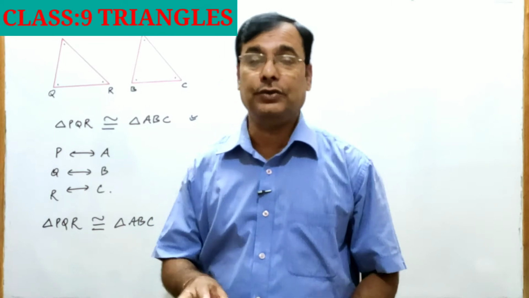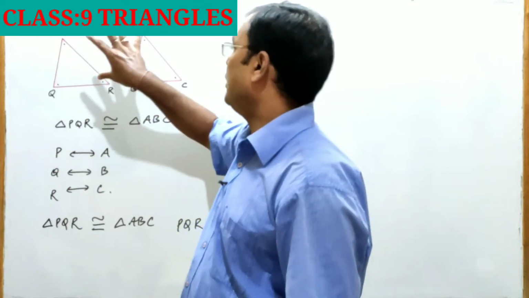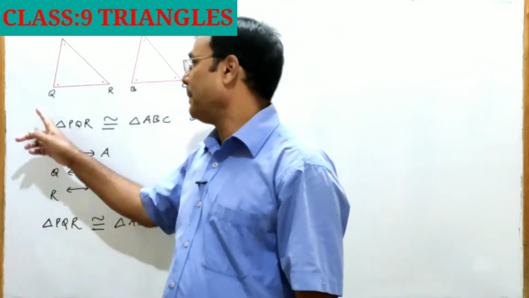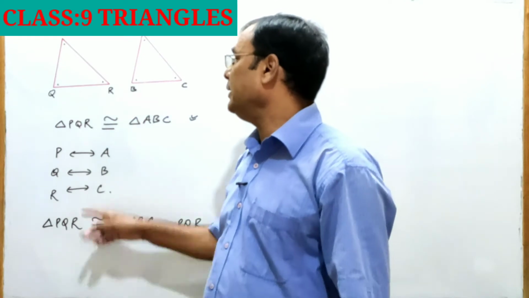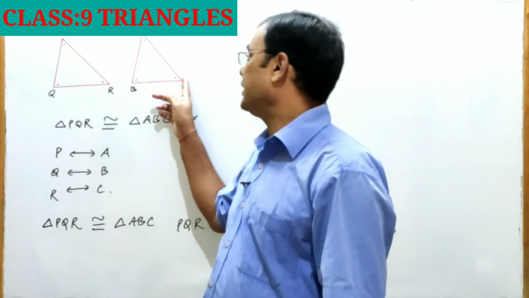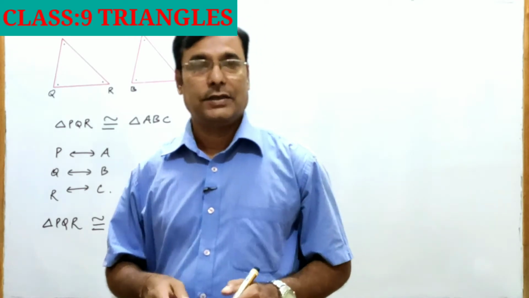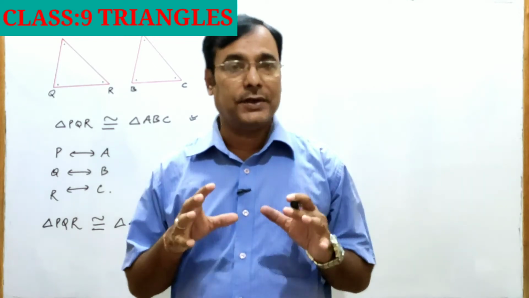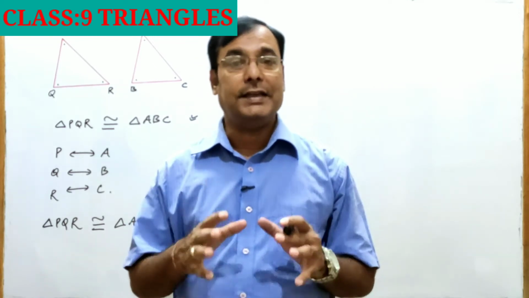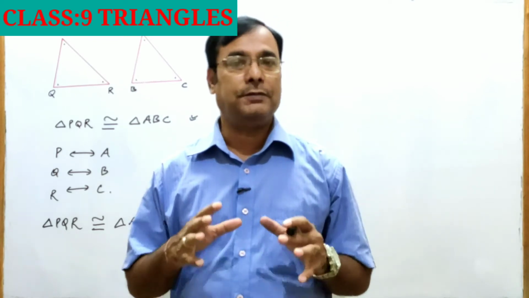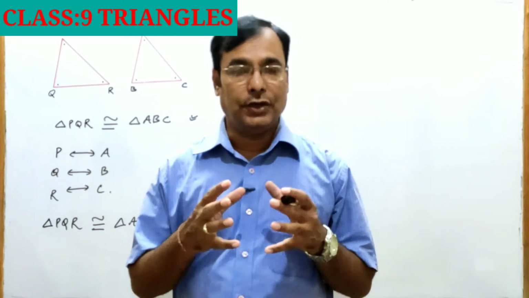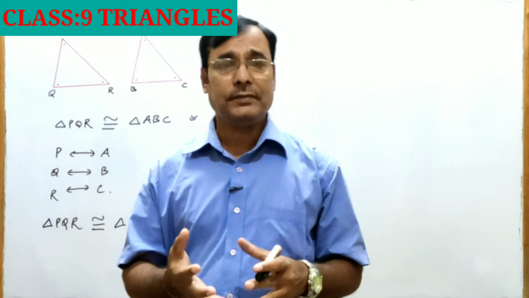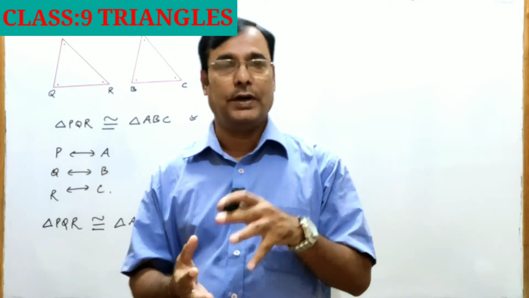This is because when you superimpose triangle PQR on triangle ABC, vertex P coincides with vertex A, Q coincides with vertex B, and R coincides with vertex C of triangle ABC. So when two triangles are congruent, their congruency must be written under the right correspondence. Correspondence is the way two triangles coincide on one another, vertices coinciding on one another.